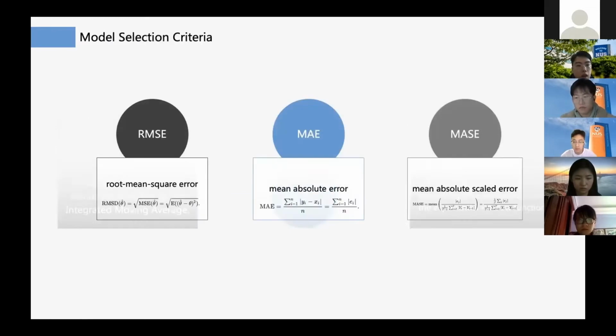And for the model selection criteria we used, actually there are more criteria available in the system, but we chose the below 3, which are the root mean square error, mean absolute error, and the mean absolute scaled error. Okay, next part, let my partner Wuhan introduce the detailed data.